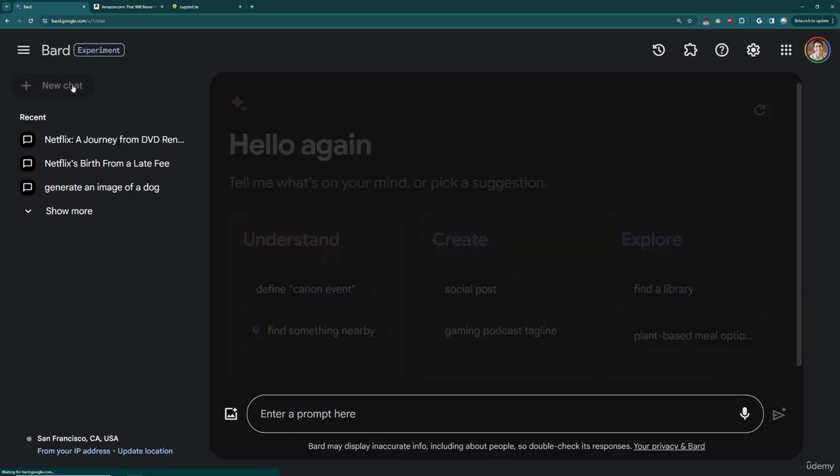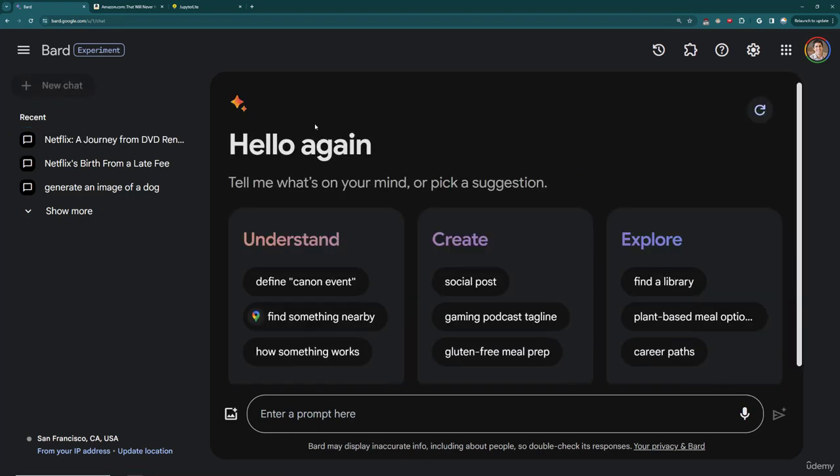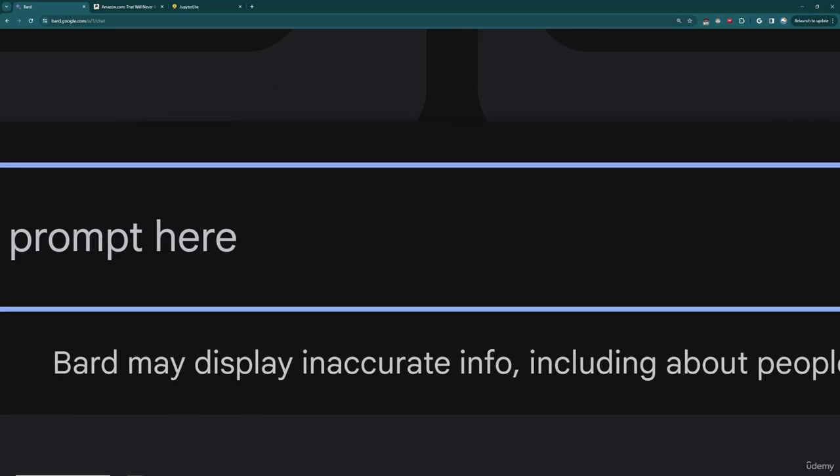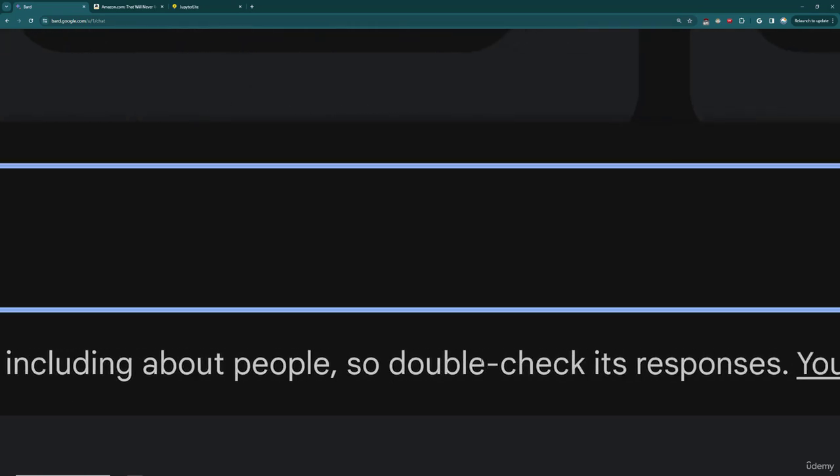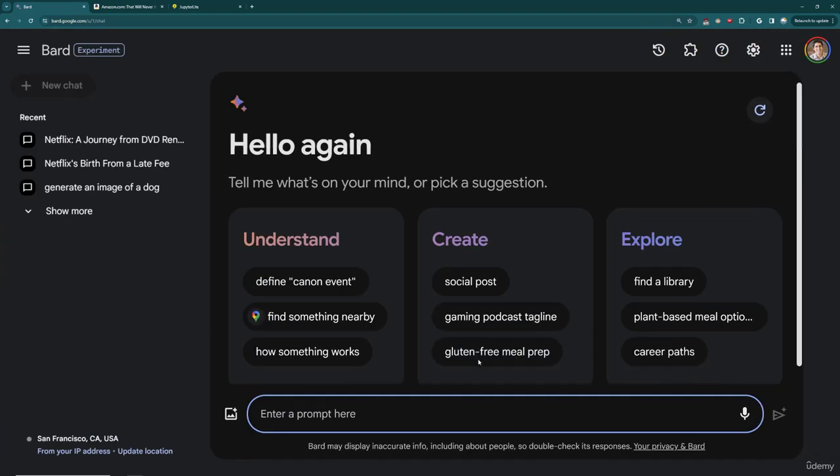I tried my best to get Bard to hallucinate something like a fake Supreme Court case, but I found that it was just too good at consistently asking me questions and honing in on a real case, so I was not able to get it to hallucinate via just normal text. But it should be noted that even at the bottom, they still warn you that Bard may display inaccurate information, including about people, so double check its responses. So you should always keep that in mind. But you're probably going to experience hallucinations a lot more often when dealing with code.